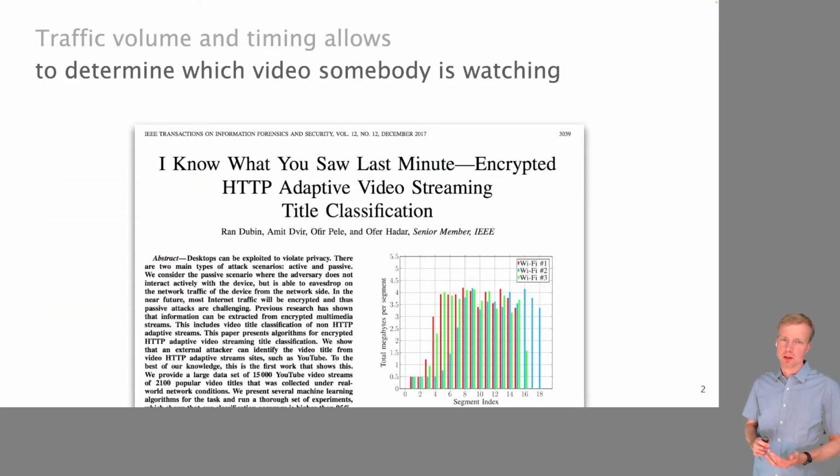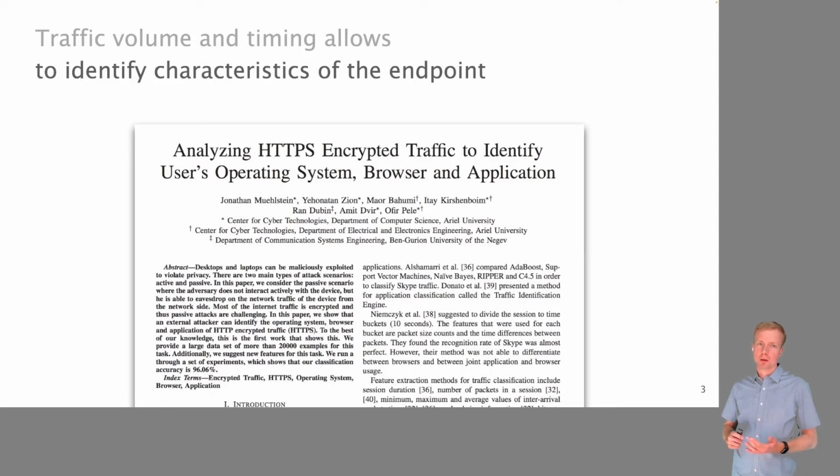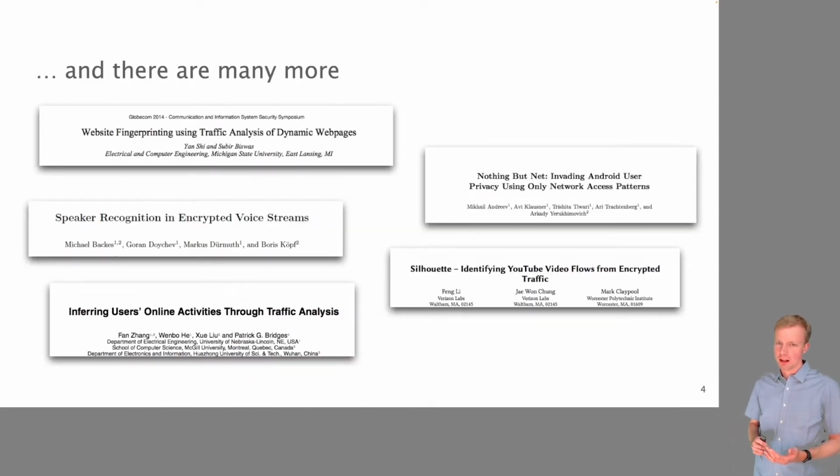In the past, it has been shown over and over again that even though traffic is encrypted, it still leaks a lot of information. For example, just by looking at packet size and timing information, people identify which video somebody is watching, what operating system, browser, and application somebody is using, and many more things. And all of these attacks leverage the fact that encryption only slightly changes packet size and timing information.